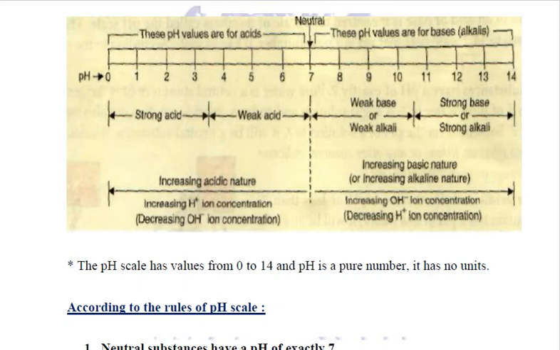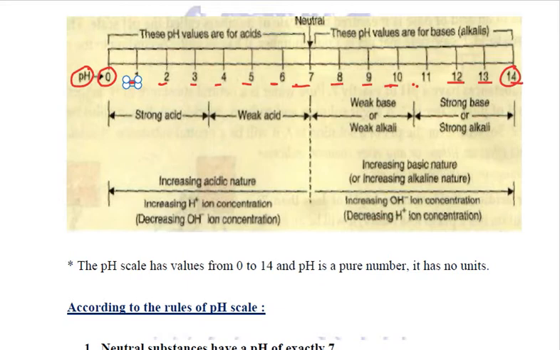In a pH scale, the values of pH are from 0 to 14. So these are the values: 0, 1, 2, 3, 4, 5, 6, 7, 8, 9, 10, 11, 12, 13 till 14. Right?